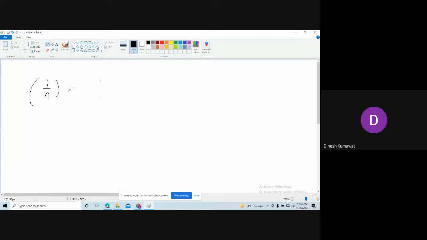So let us list the elements of this sequence. What is the first element? 1. Second element? 1 by 2. What is the 10th element? 1 by 10. What is the 100th element? 1 by 100.